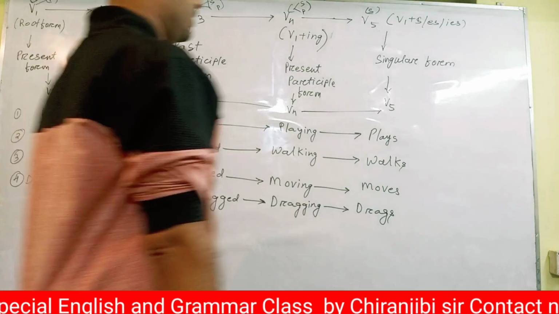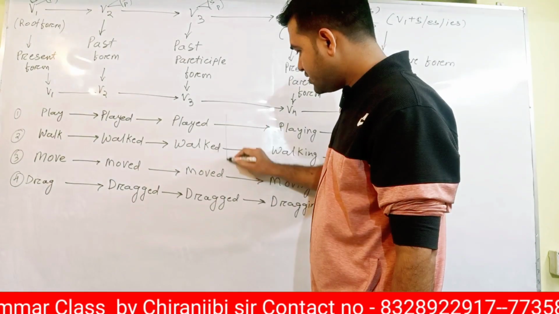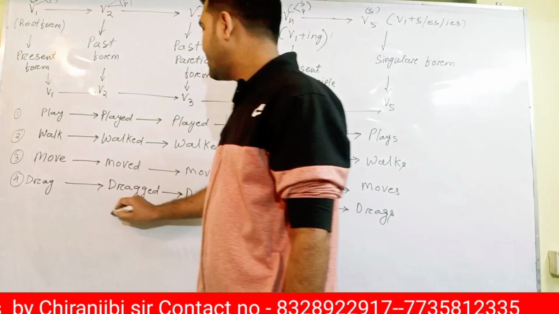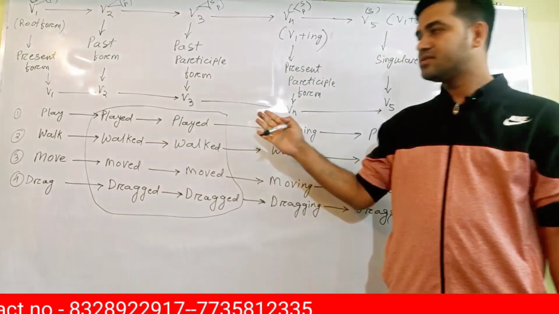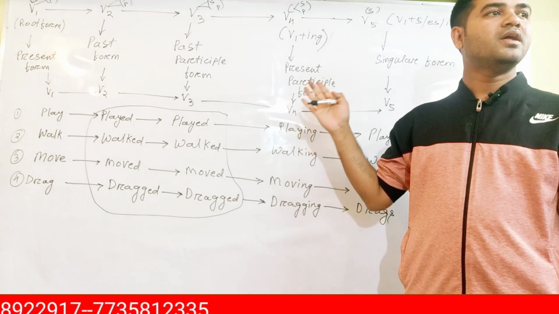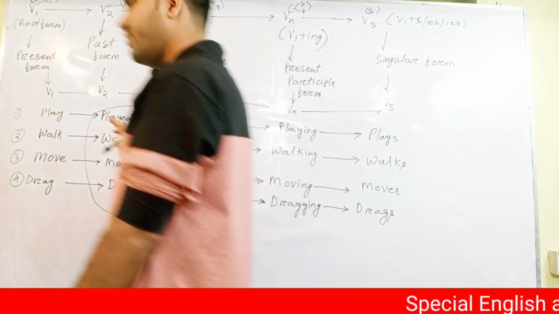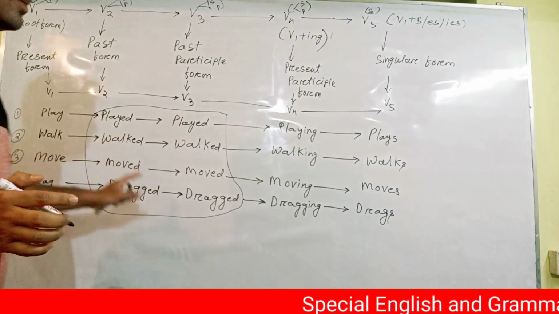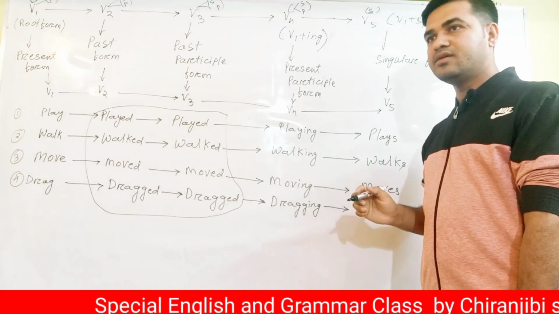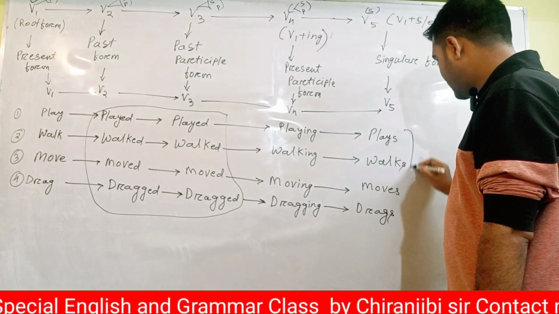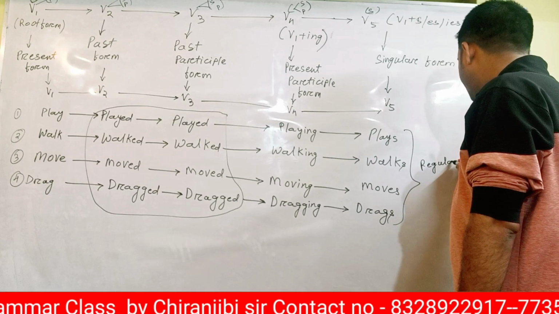Okay. See, in all these cases, we have added ed to the verb. So these types of verbs are called regular verbs. If we have ed, these are called regular verbs. Regular and irregular, yes, we have regular and irregular. So these are all regular verbs.